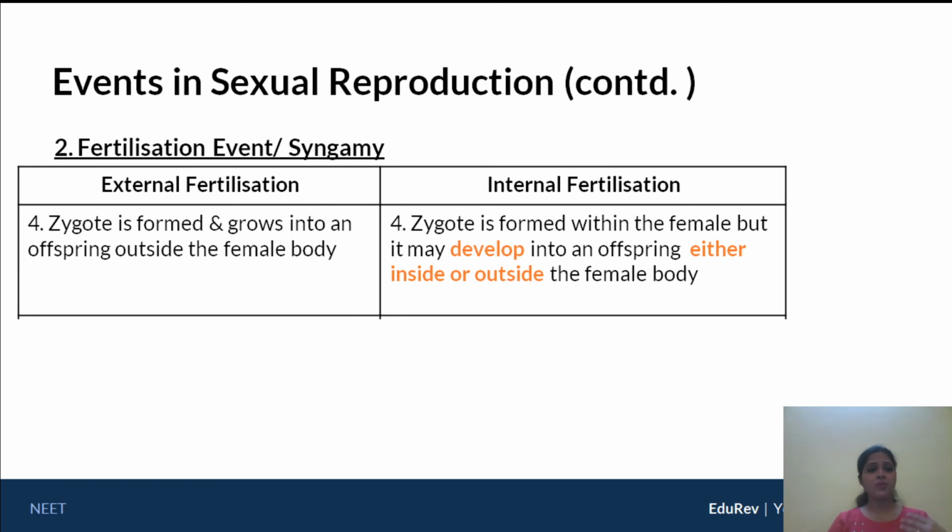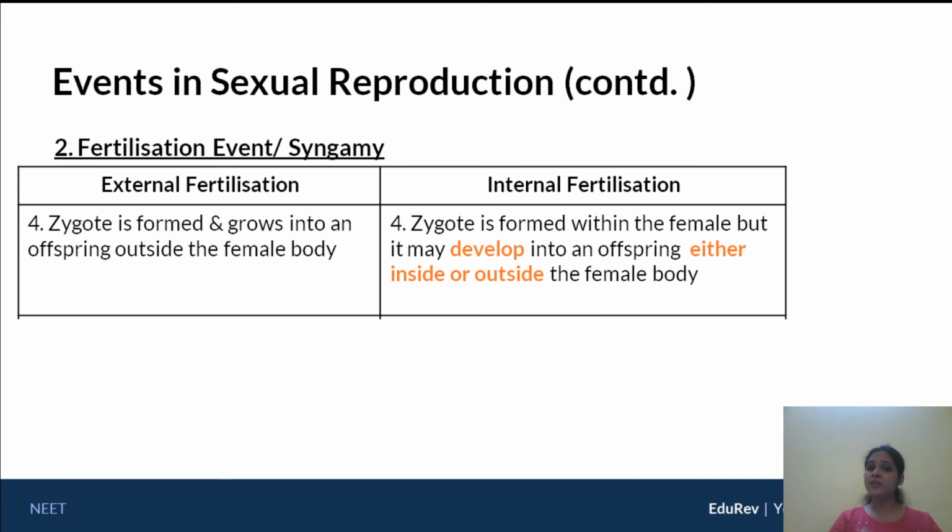Moving on. Now, external fertilization: obviously since fertilization is occurring externally, the zygote will also be formed outside the female body. But in case of internal fertilization, since the fertilization process is within the female body, we have an option here. Either the zygote is formed within the body, for example in case of humans, the zygote is formed within and it grows within, continuously.